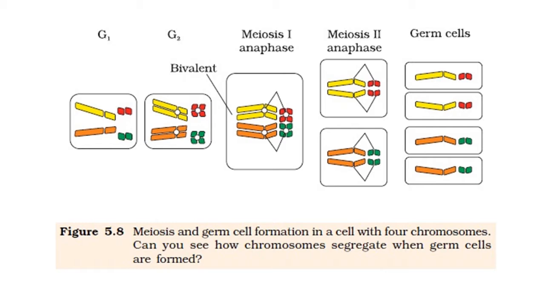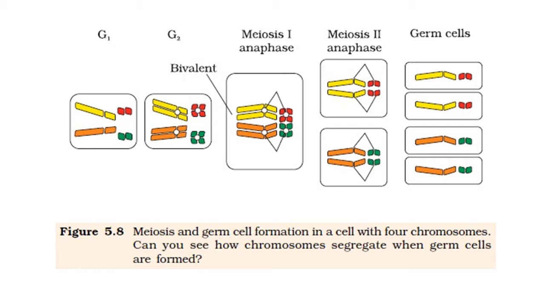During meiosis 1, anaphase, they are arranged this way: orange color, green color, yellow color and red color chromosomes with 2 chromatids and a centrally located centromere.